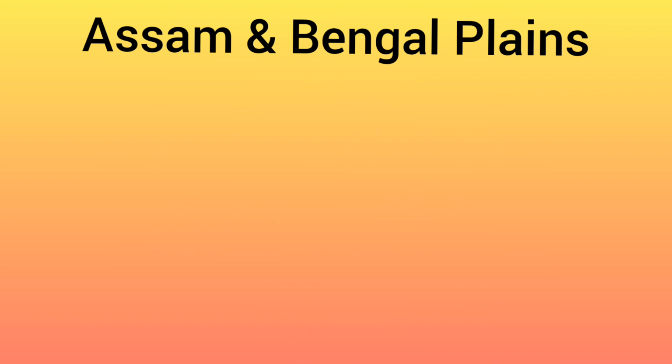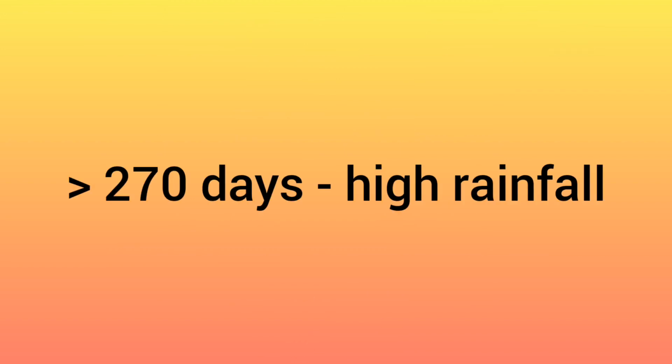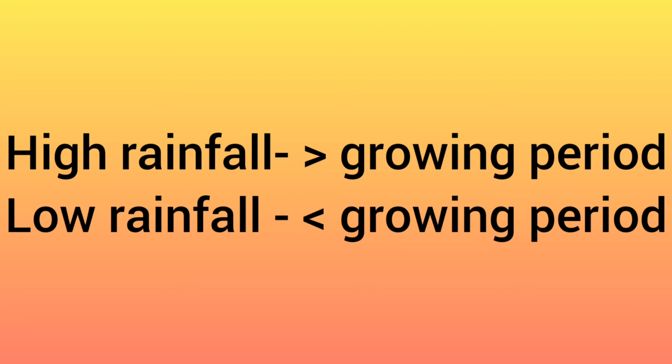In short, Western Ghats and Coastal Plains also receive rainfall that actually exceeds 2000 millimeters, and the growing period is more than 270 days, and the same for Assam and Bengal Plains. So keep it in your mind that if the rainfall is more, the growing period will be more, and if it is less, then the growing period will also be less.